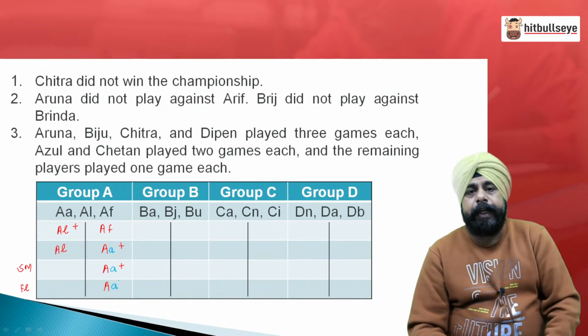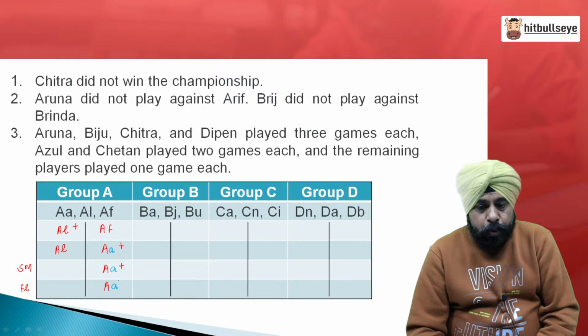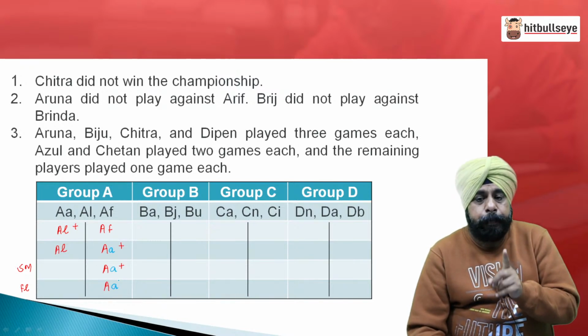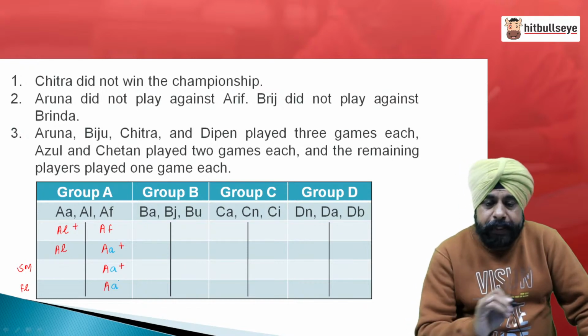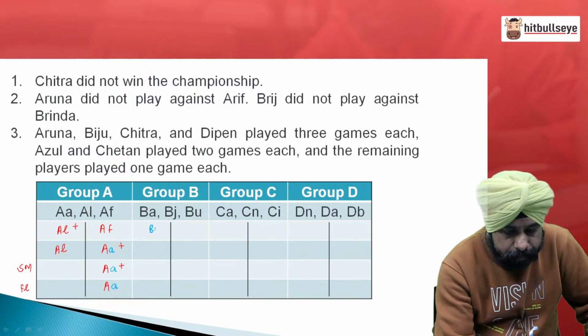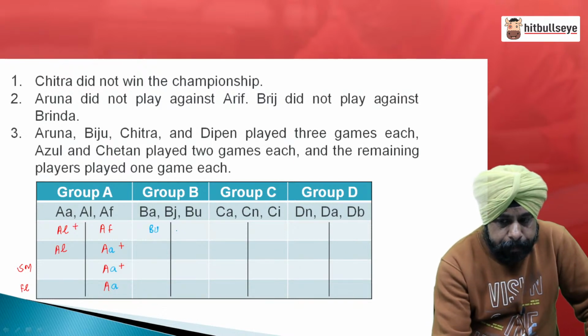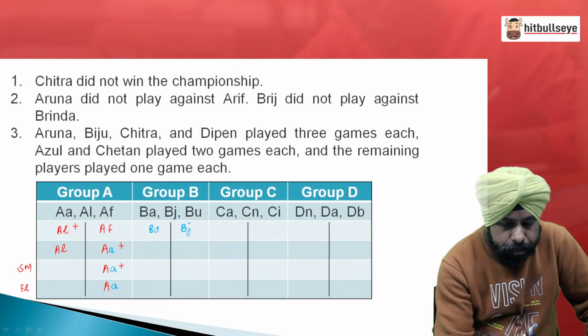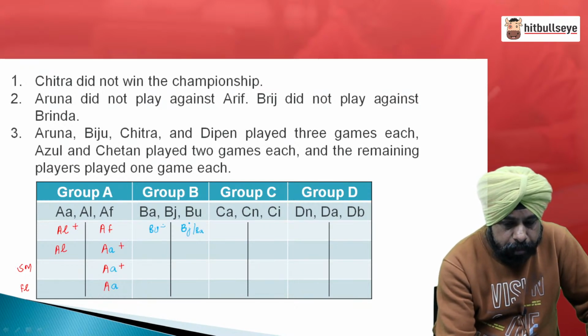Now for the second group, we know Biju has played 3 games and Bridge has not played against Brinda. So, Bridge has not played against Brinda. That means Biju must have played with Bridge or Brinda, and Biju would have won it.